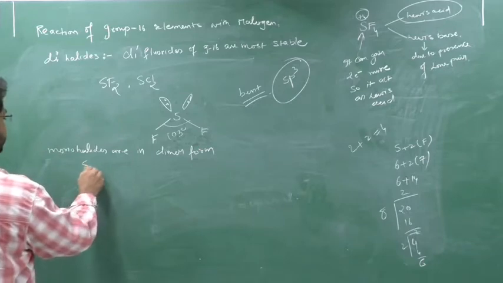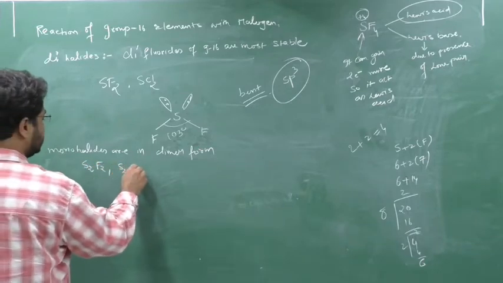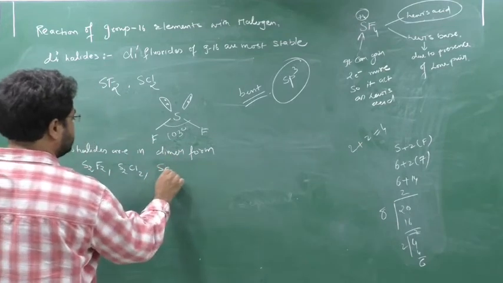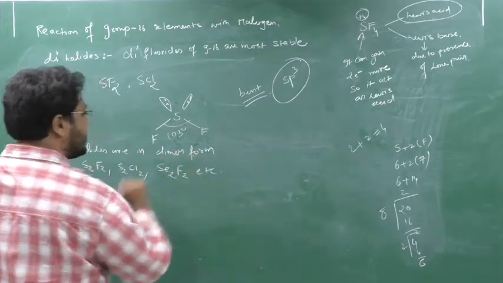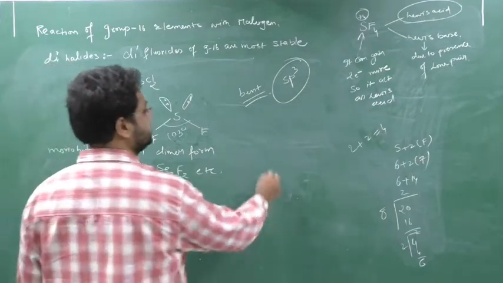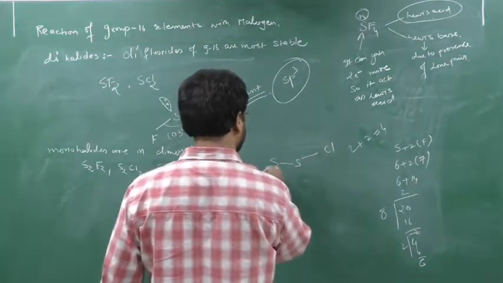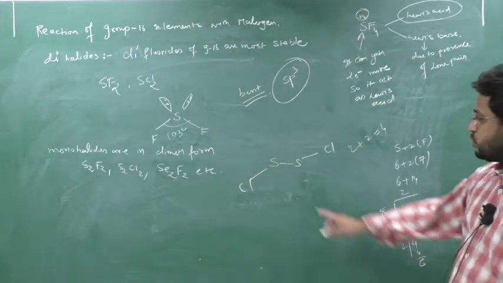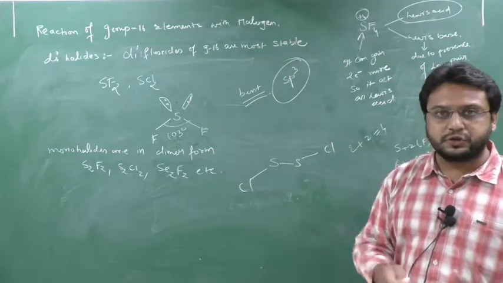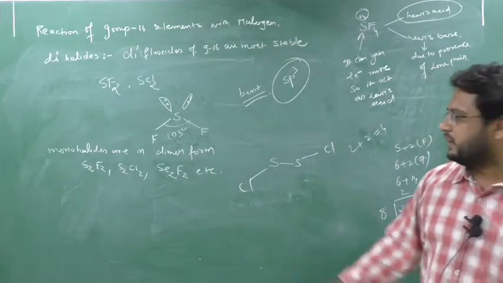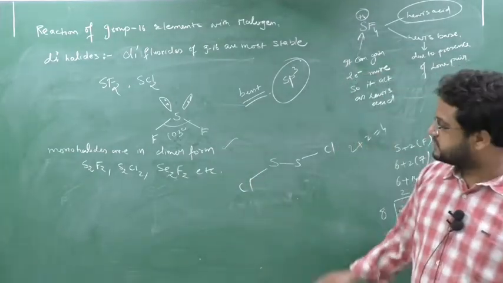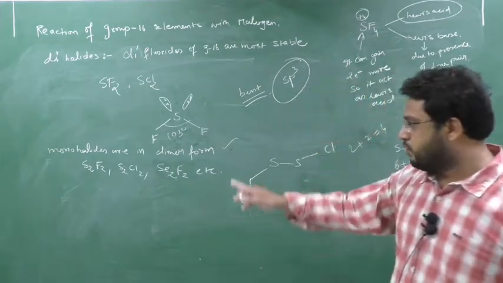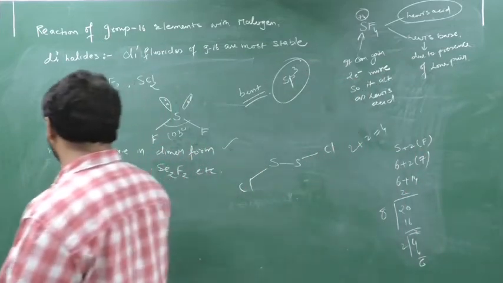Like write down S2F2, S2Cl2, etc. And their shape will be similar to H2O2, open book structure, skew structure. So monohalides are in a dimer form, and their structure is similar to that of H2O2, that is an open book structure.